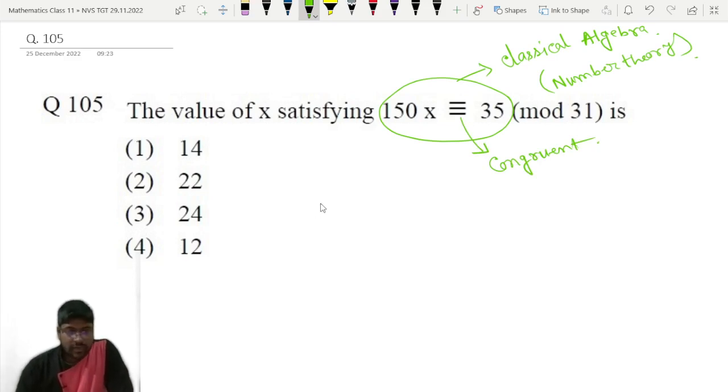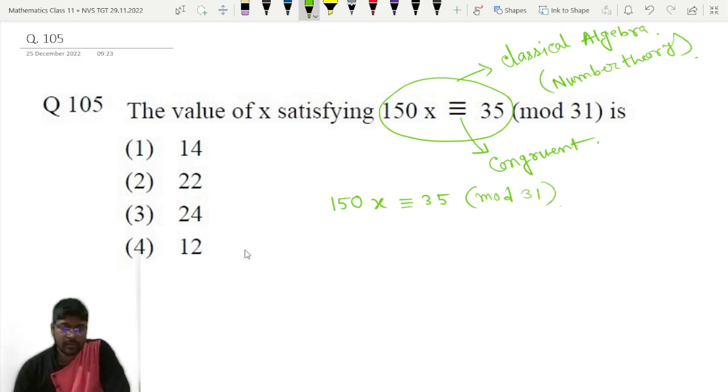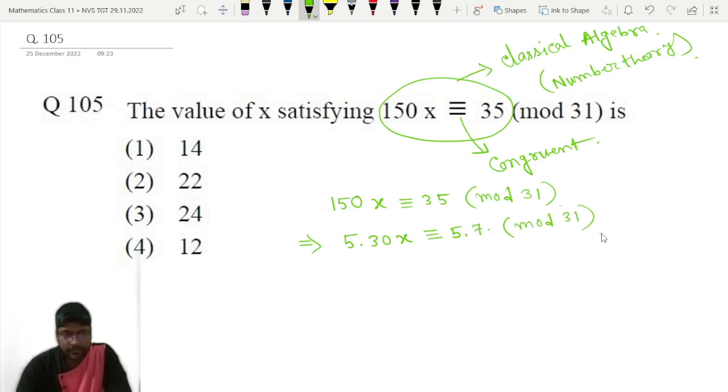So what is given? We have to find x. We have to solve this congruent equation: 150x is congruent to 35 mod 31. So first of all, we can write this as 5 into 30, x is congruent to 5 into 7 mod 31.